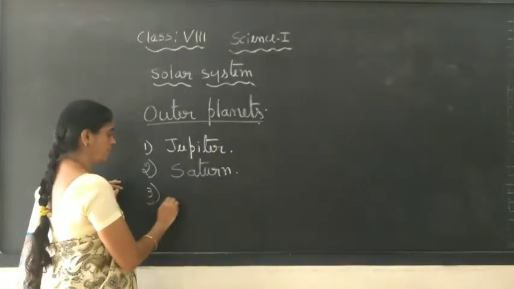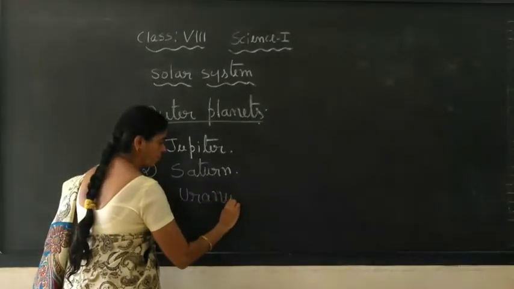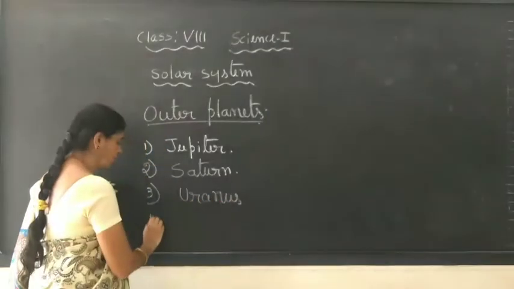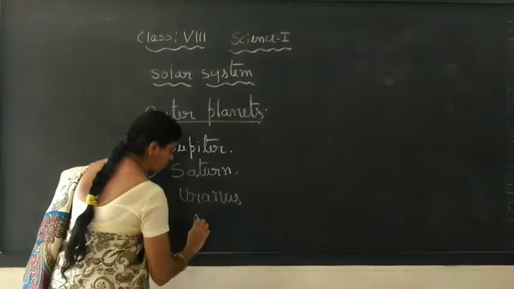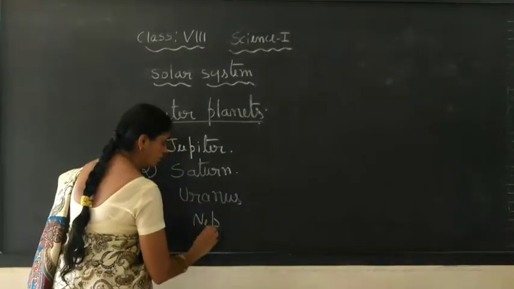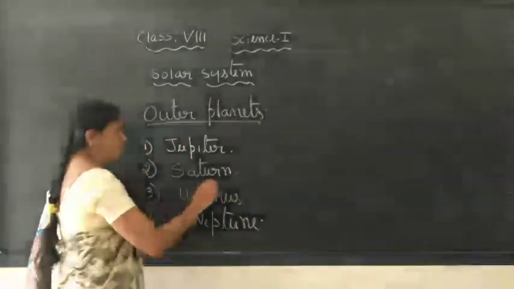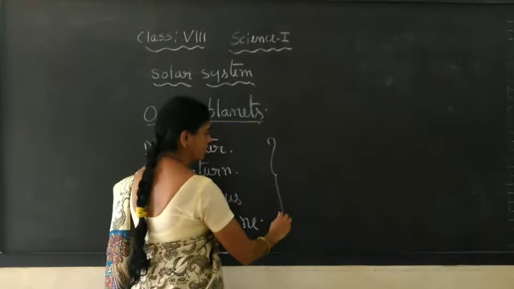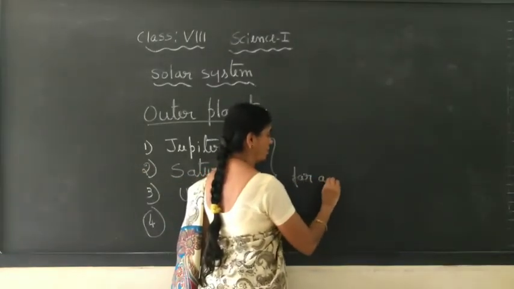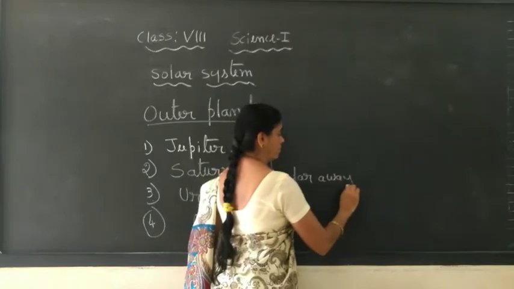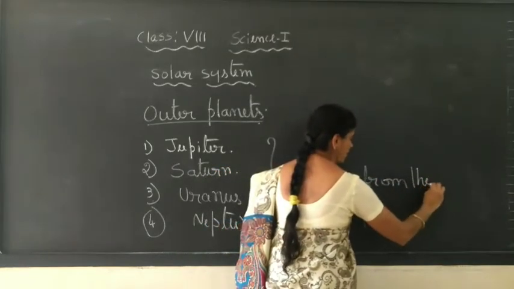Third one is Uranus. And lastly, the 4th outer planet is Neptune. These 4 planets are far away from the sun.